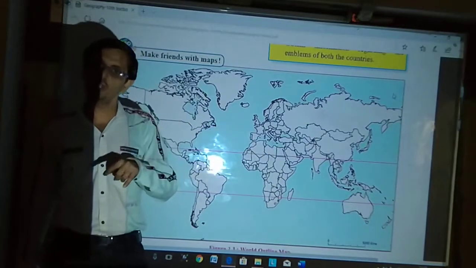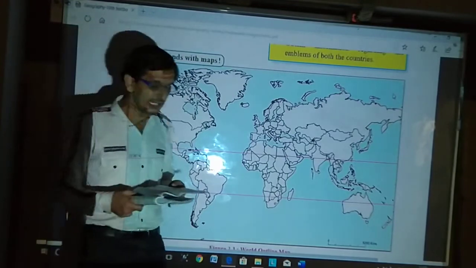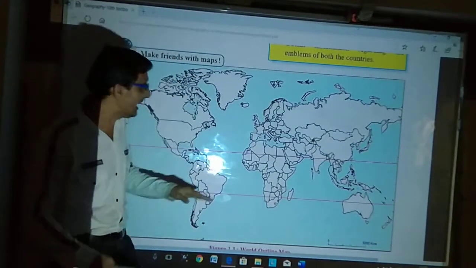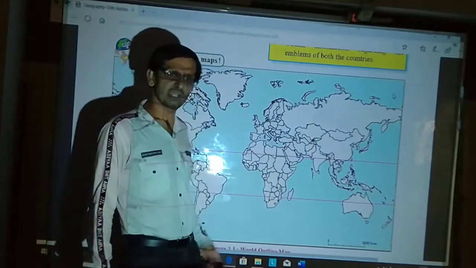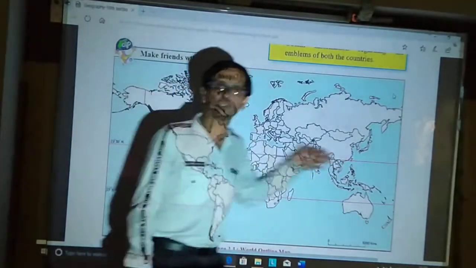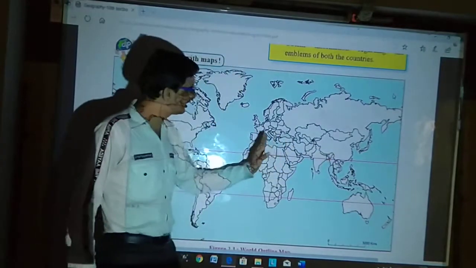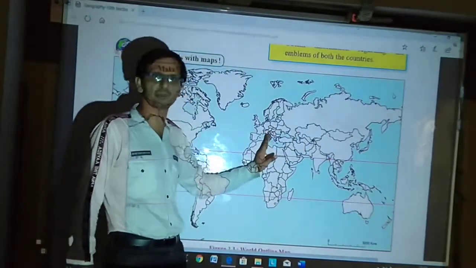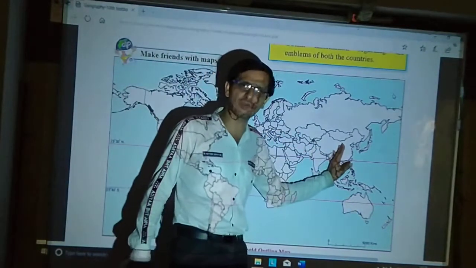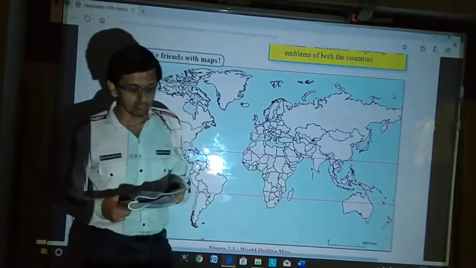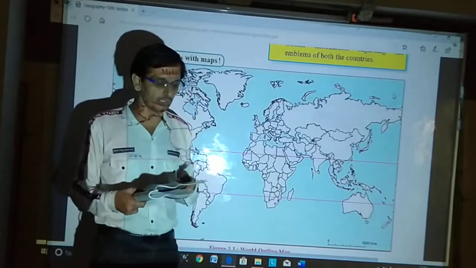These countries lie in the northern hemisphere. So you can see India is located in the northern and eastern hemisphere. Why eastern hemisphere? Obviously we are in the east, not in the west. This is the western part, this is the eastern part. You may say Europe also lies in the western hemisphere, but this is the eastern part. That's why eastern hemisphere.